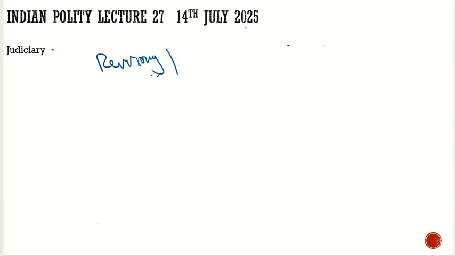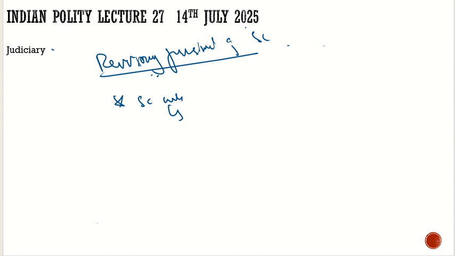So what is this revisory jurisdiction? For example, if the Supreme Court gives any judgment, this judgment is binding throughout the territory of India, but it is not binding on the Supreme Court itself. That you have to understand.